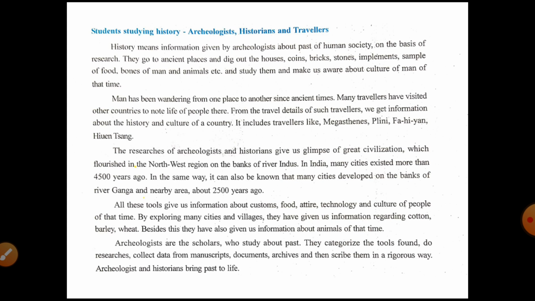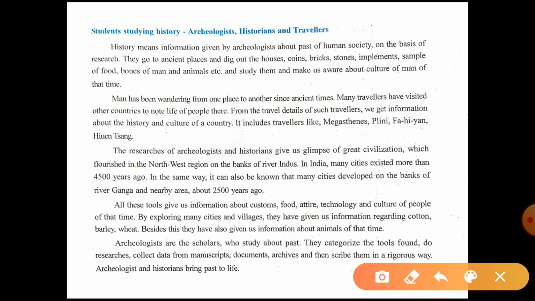Next, students study history with the help of archaeologists, historians and travelers. So what does archaeologist mean? An archaeologist is a person who studies the remaining materials of past people. History means information given by archaeologists about the past of a human society on the basis of research. They go to ancient places and dig out the houses, coins, bricks, stones, implements, samples of food. So they study all these things.